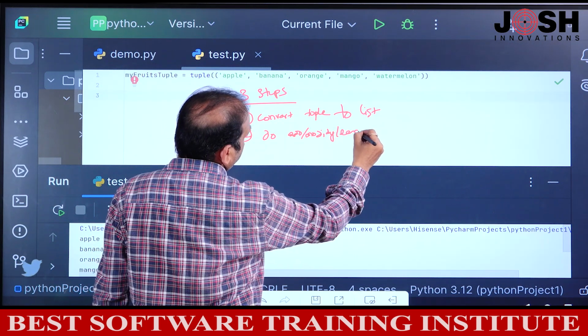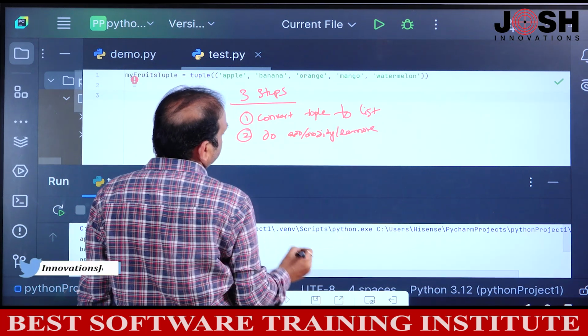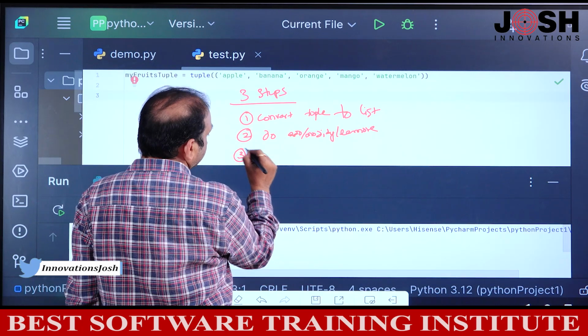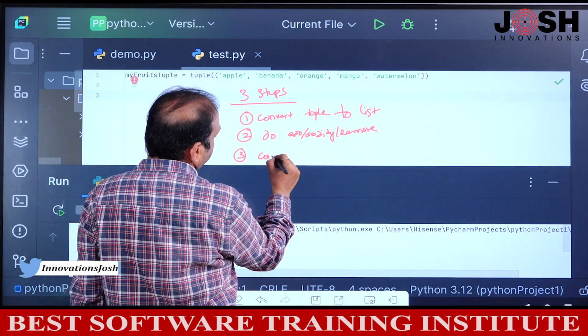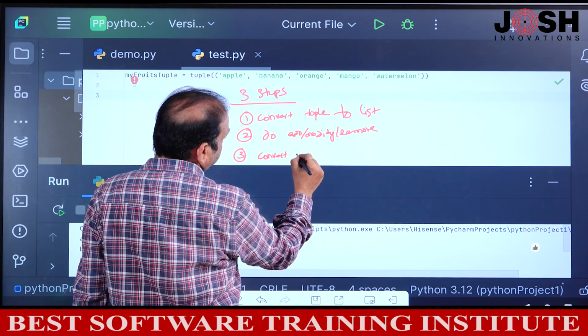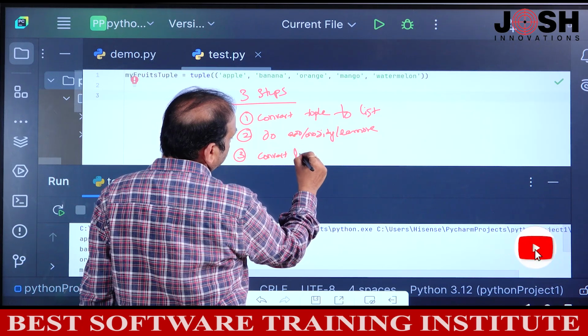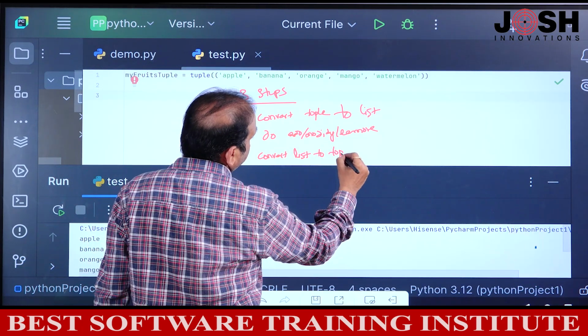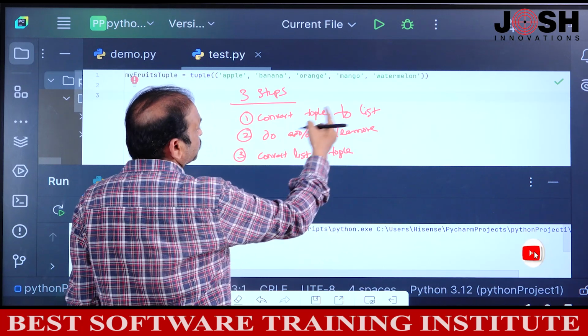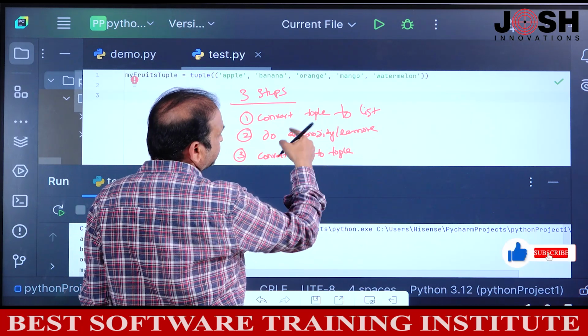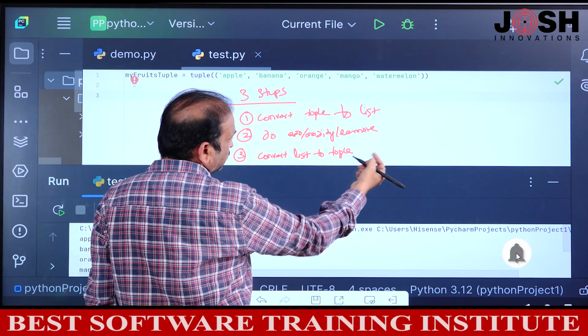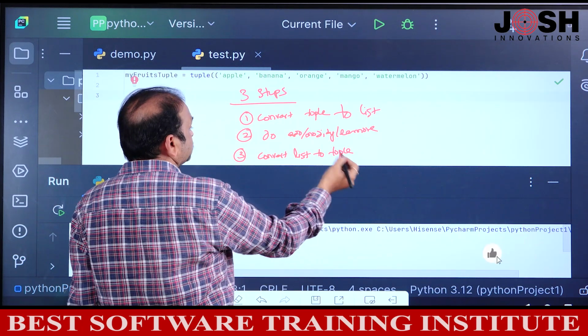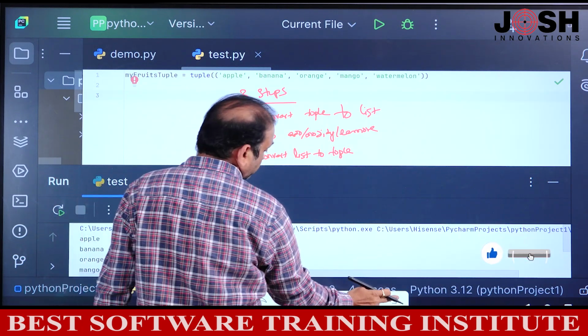And third step, again convert back to tuple. Convert that above list to tuple. So you have to follow these 3 steps. Convert tuple to list, do some modification, either addition, modification or remove, and then again back to tuple. Okay, these 3 things we'll do now.